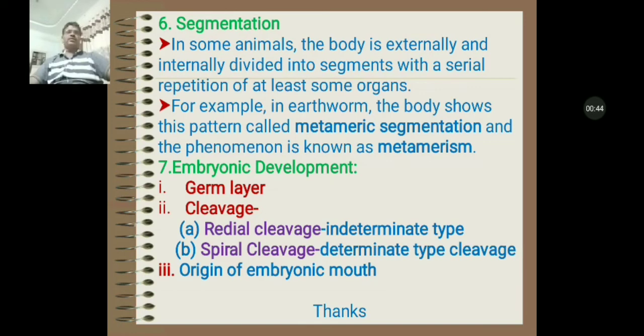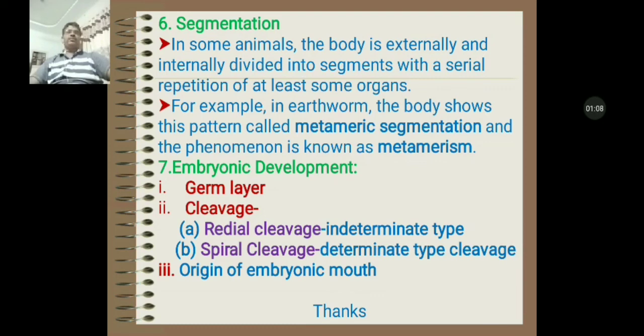On the basis of these characters, animals can be classified in different categories. For example, on the basis of germ layer, animals can be classified in diploblastic and triploblastic categories, as we have earlier discussed. Second is cleavage.